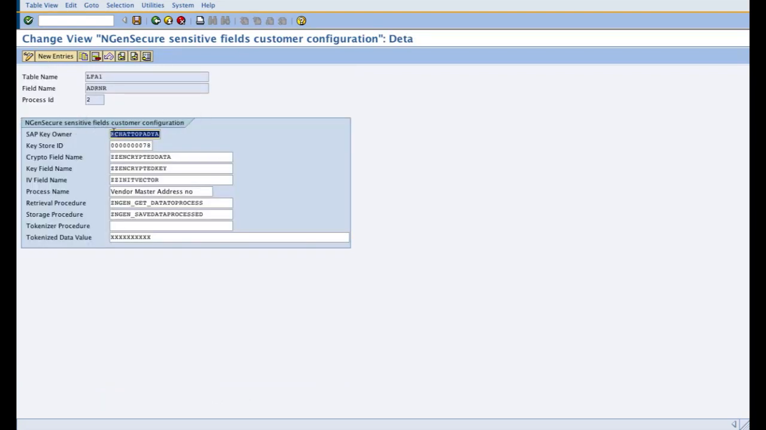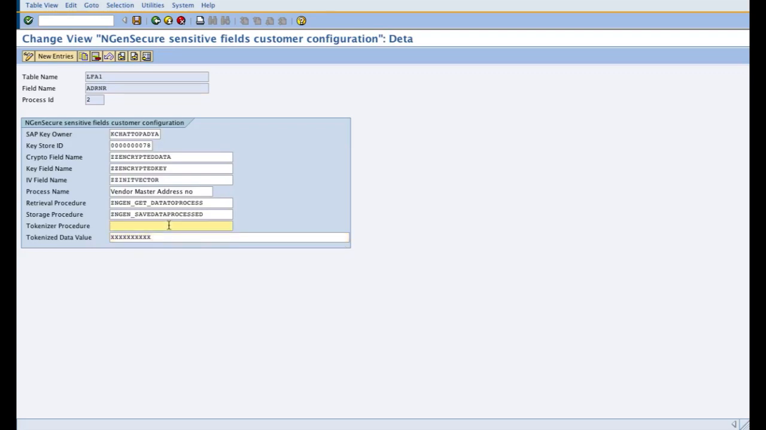all these values, most of which are predefined values of the product, and you have to give the same things in caps or capital letters, such as the retrieval process, the storage process, and the cryptographic results. Only the process name or the description, the digital certificate owner, the digital certificate key store ID and the tokenized data value you need to provide as per your use case.